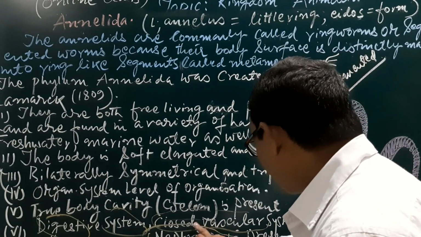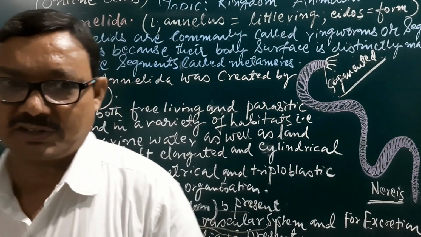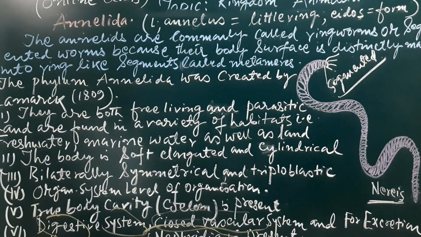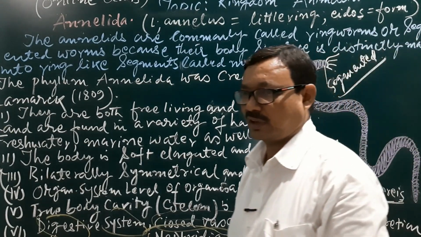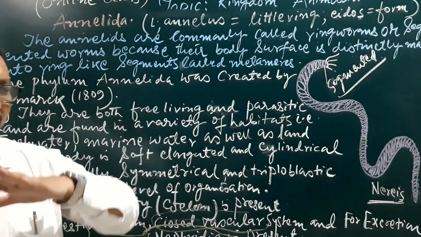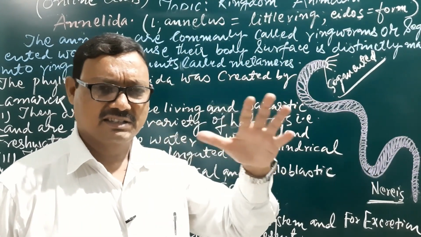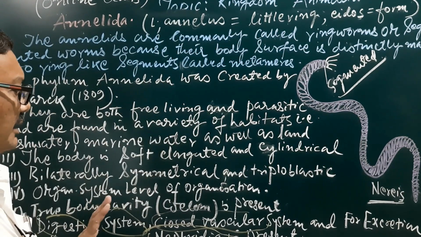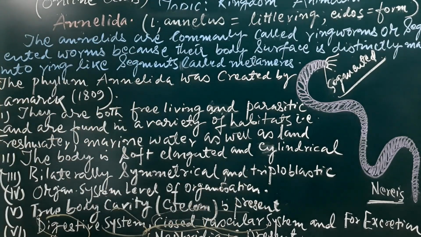Now there is the closed vascular system and the open vascular system. Try to understand it. What is the vascular system? The system through which transportation of materials takes place within the body, like oxygen, nutrients, hormones, etc. The waste materials also can move from one place to another. That is known as the transportation system or the vascular system.